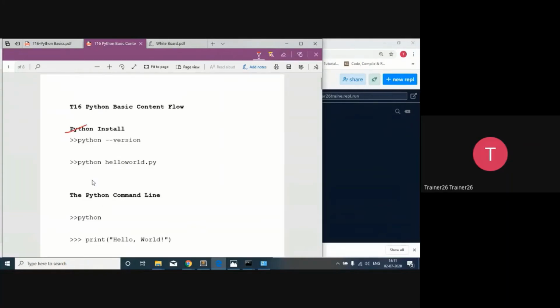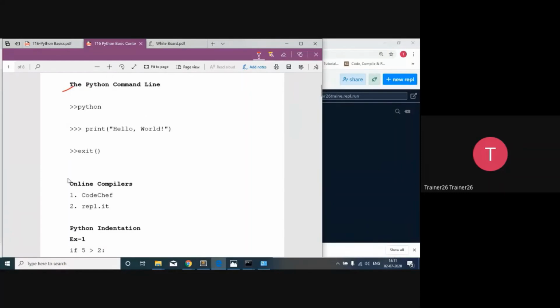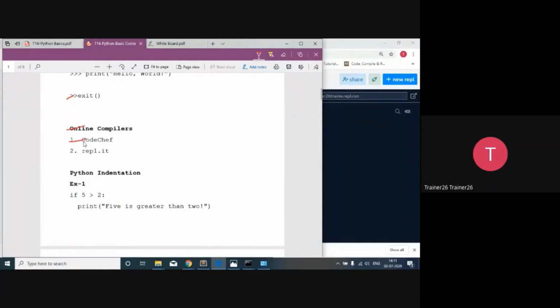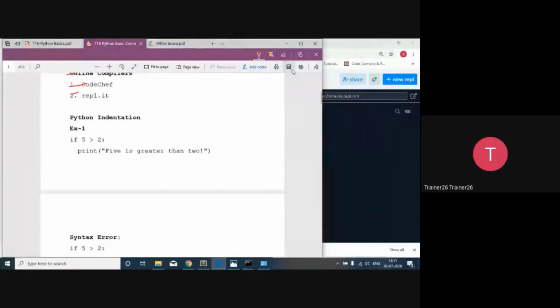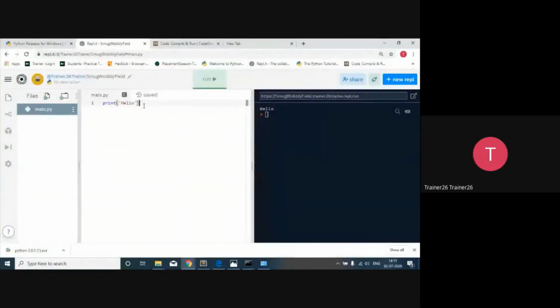Done with the Python installation, we have checked, we executed the file, then after that the command line is also done. And we know that there are two commands, Python and exit. And then after that, we are done with the online compiler as well. Now it's time to identify the indentation. So let's start with a simple concept over here. What is the concept of indentation?